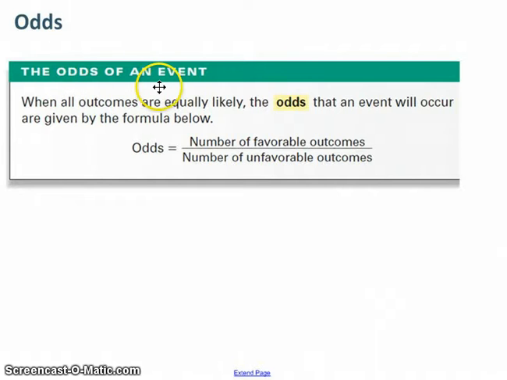The odds of an event. As the textbook says, when all outcomes are equally likely, the odds come from this formula. Odds equals total number favorable over total number unfavorable. I'm going to cover this first part up here. Let's talk about equally likely in a minute. Let's just focus on the formula and not worry about that.